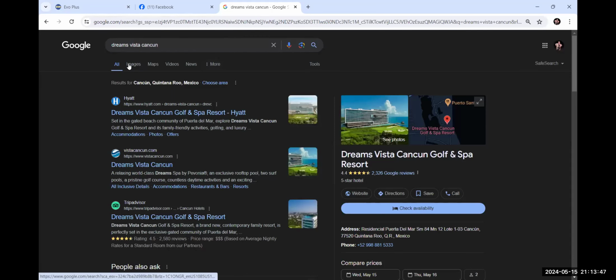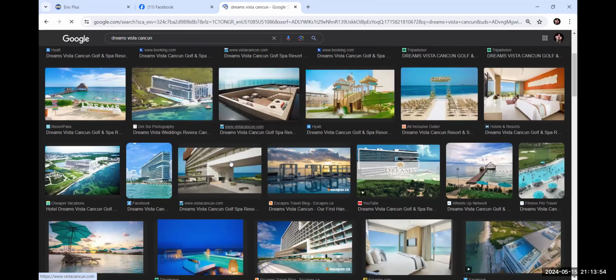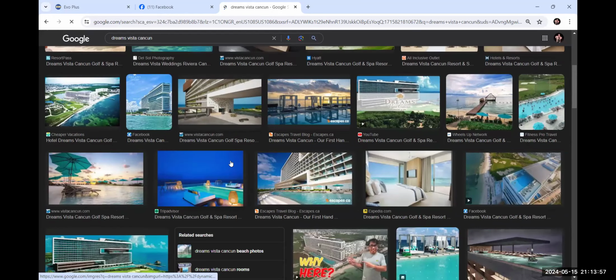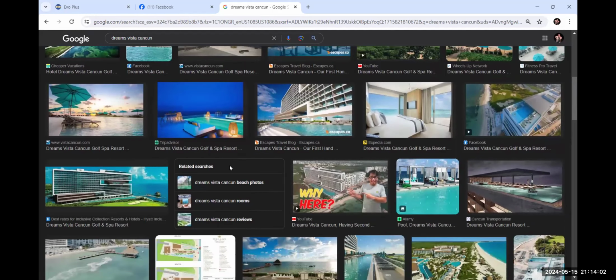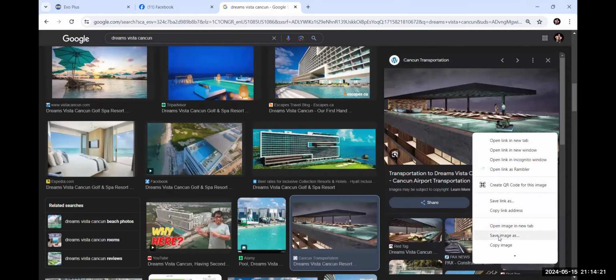So I'm just going to go to Dreams Vista Cancun, and I am going to click images. I want a nice picture showing the ocean. I like a nice beach picture, and then an example of what the room would look like. Oh wow. See if this clears. I'm not sure what that is, but it's kind of cool.